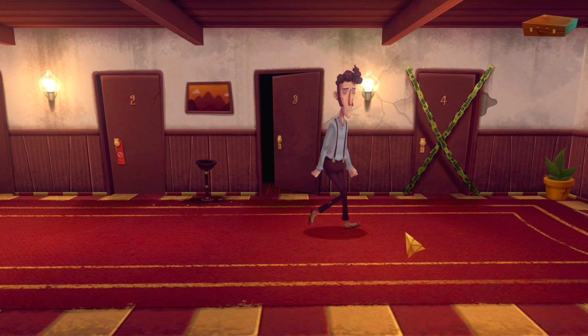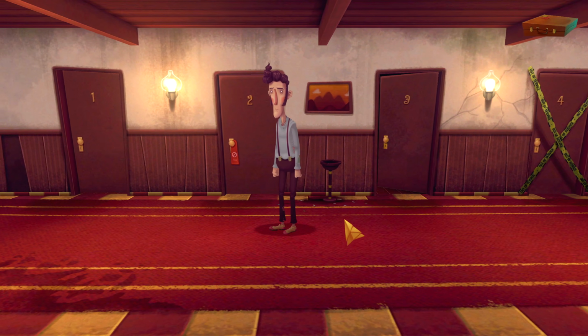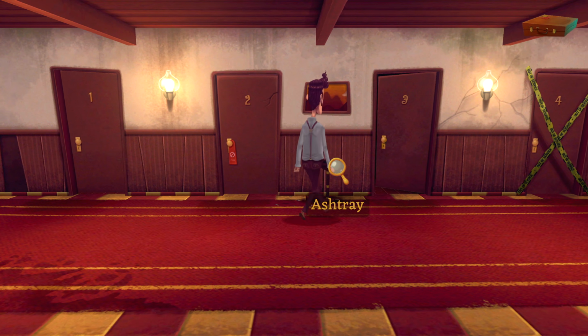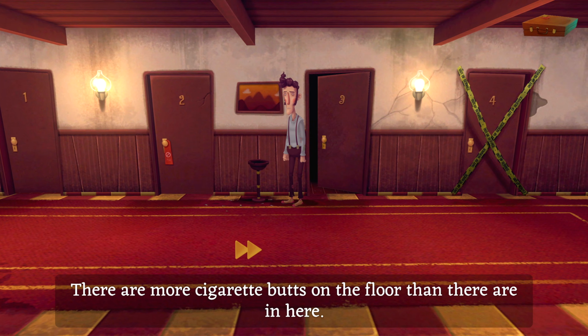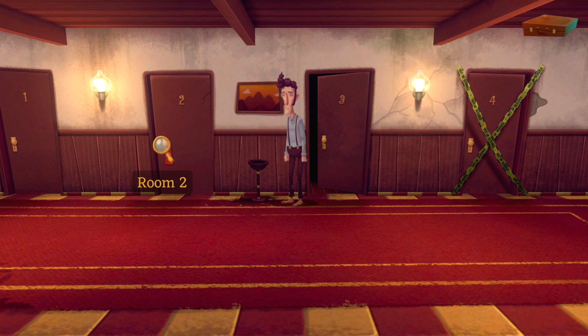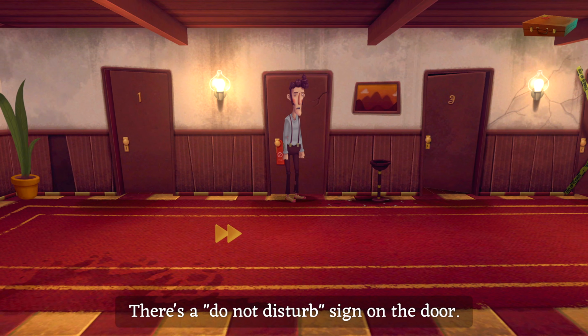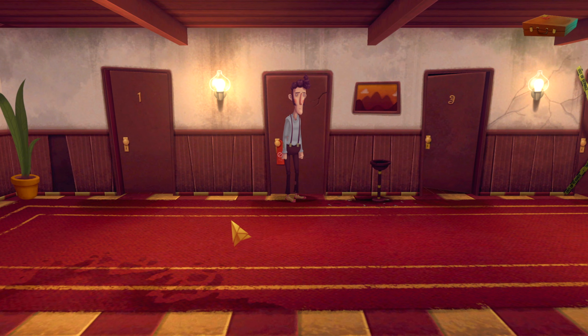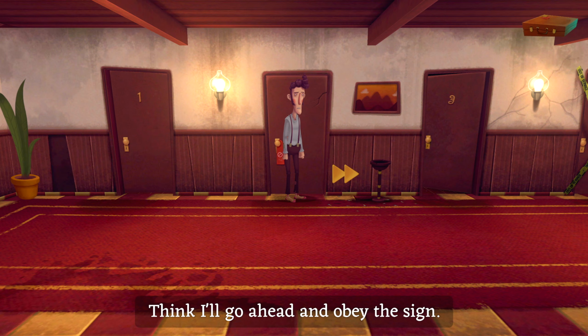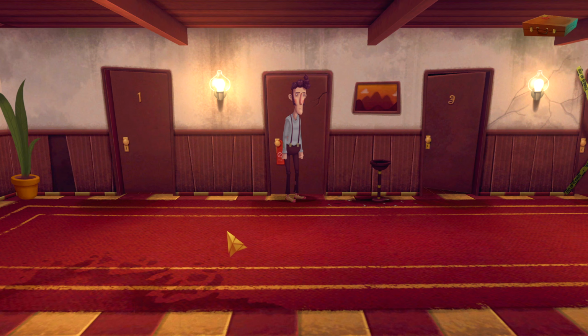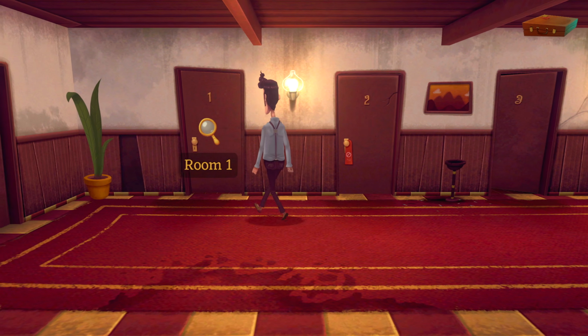Okay, so we don't need to keep on clicking. We can actually just hold the click down and drag it around. Awesome. There are more cigarette butts on the floor than there are in here. Alright. What about my other next door neighbor in 2? There's a do not disturb sign on the door. So what am I trying to do? Disturb. I think I'll go ahead and obey the sign. Oh, goody two-shoes.